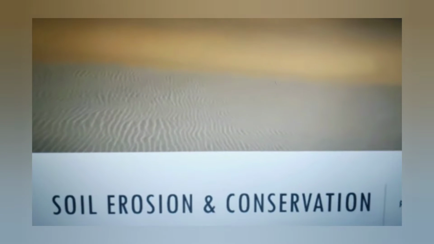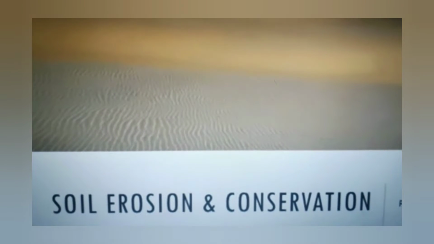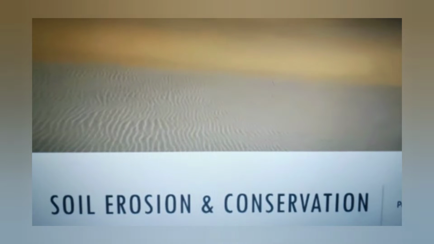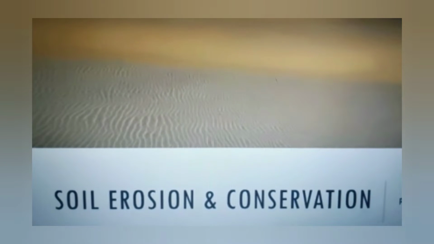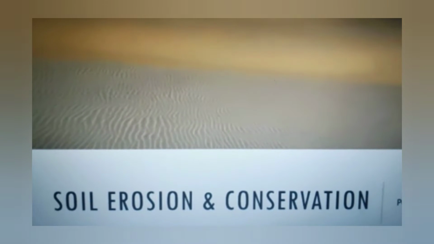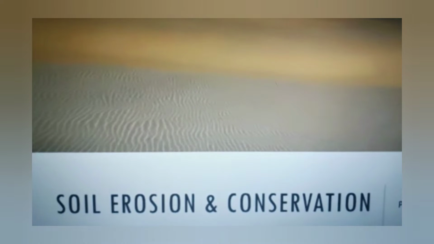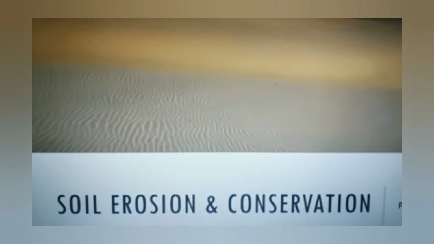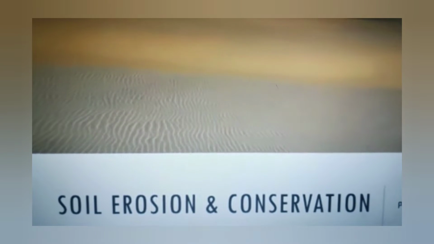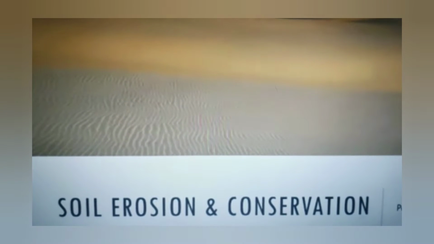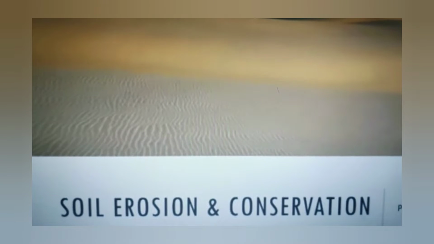Good morning. Today we are going to start with the next chapter, Chapter 7, Soil Erosion and Conservation. In this chapter, we will discuss what is soil, how it is formed, what is soil erosion, what are the different agents of soil erosion, and how we can prevent the soil from getting eroded, that is soil conservation. These are all the topics we are going to discuss in this video.